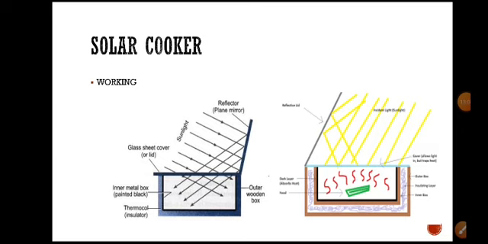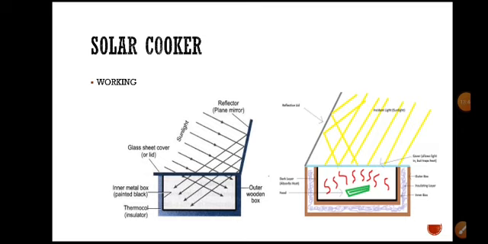Alright, by using this without any problem, without any difficulties or disadvantages, you can cook easily within 30 to 40 minutes. So this is a solar cooker, a device which is used to cook food by using solar energy or the sunlight, directly sunlight only. We are not going to use any type of energy here.